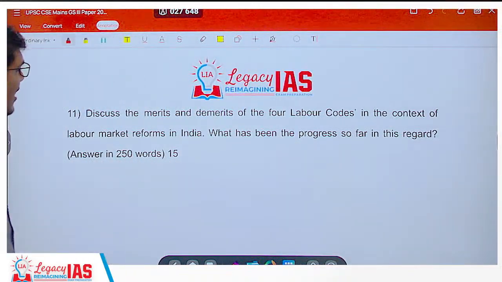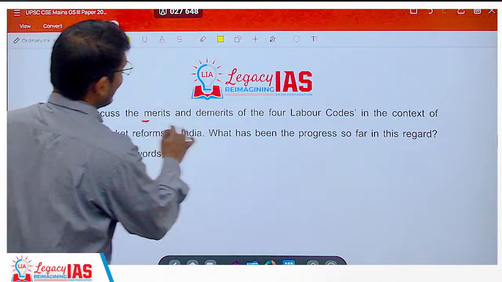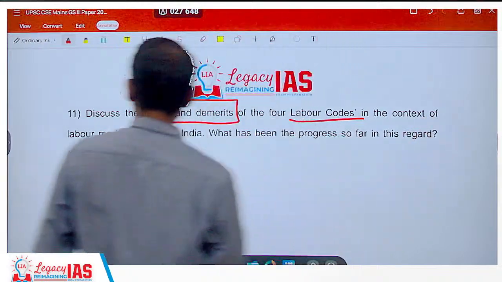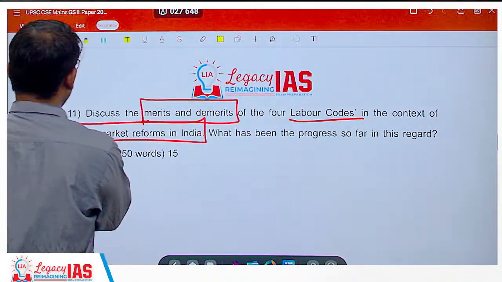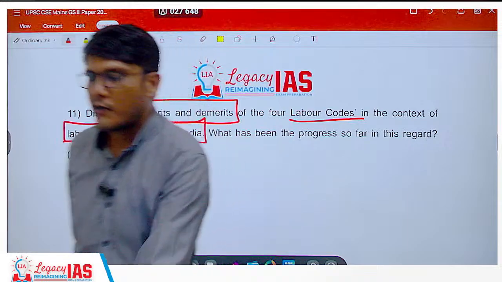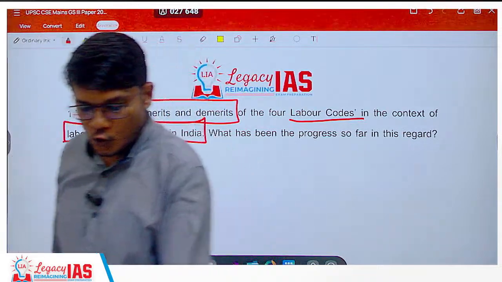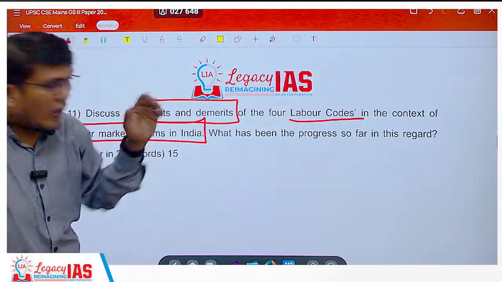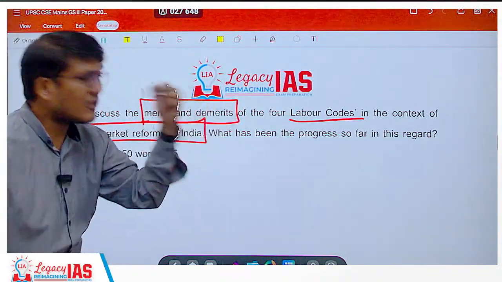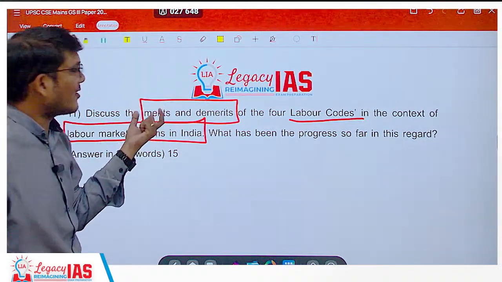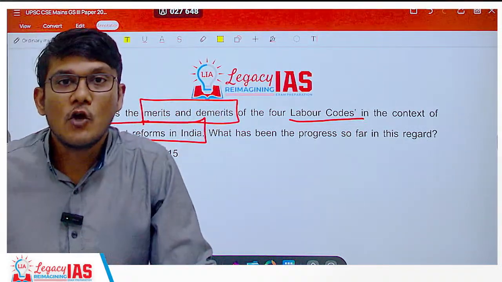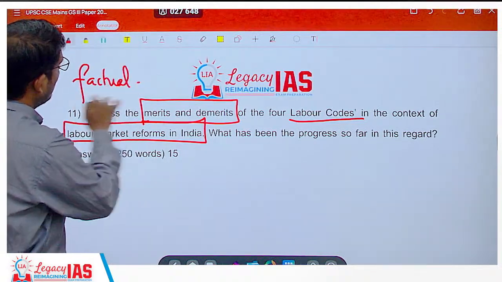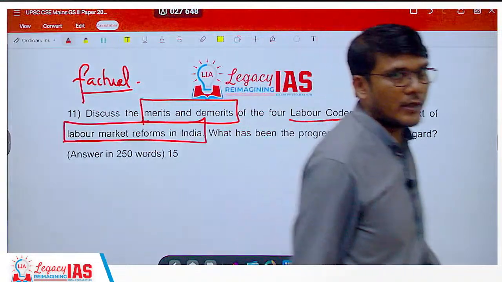Question 11 asks: discuss the merits and demerits of the labor codes in the context of labor market reforms in India. Now this is the question that I was talking about, wherein you should actually know, boss, what are these labor codes? What 4 labor codes are there? What provisions were there? How they were having certain positive things and certain negative things. So this becomes a highly factual question. I hope that's absolutely clear.